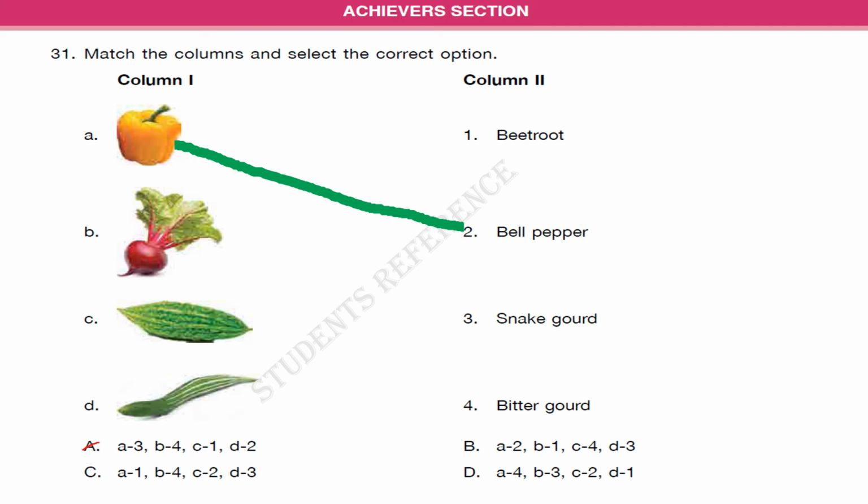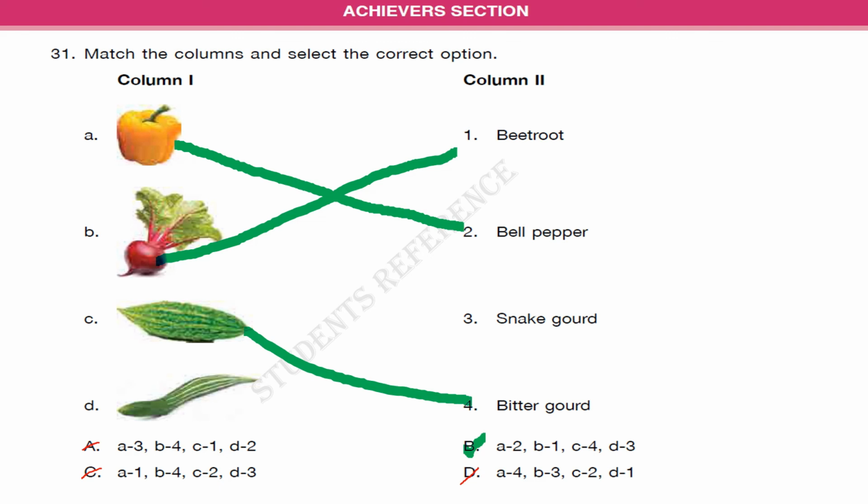And in C, A1 is given, so this is not the answer. And in D, A4 is given, so this is not the answer. So the answer is B. The remaining are B, beetroot, connected to 1, and C, bitter gourd, connected to 4, and D, snake gourd, connected to 3.